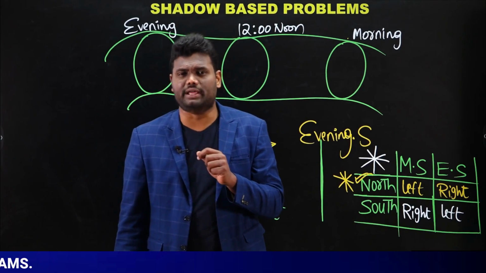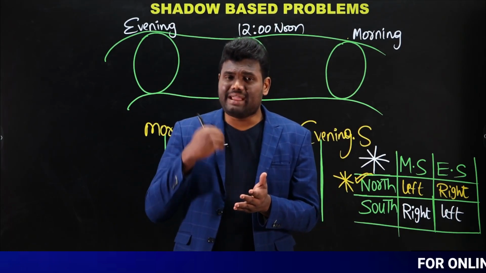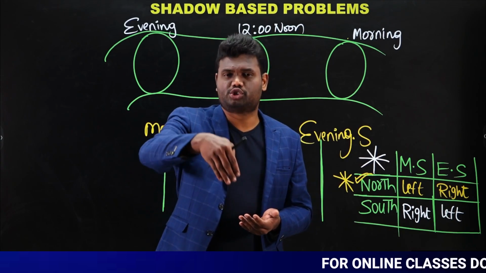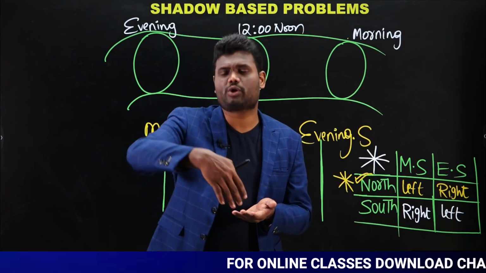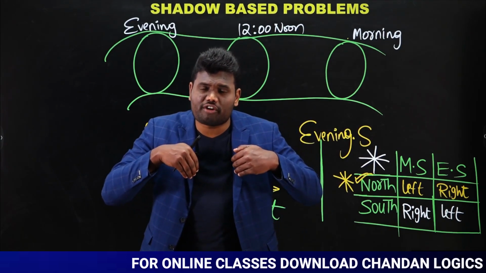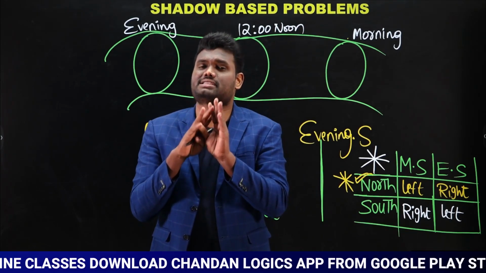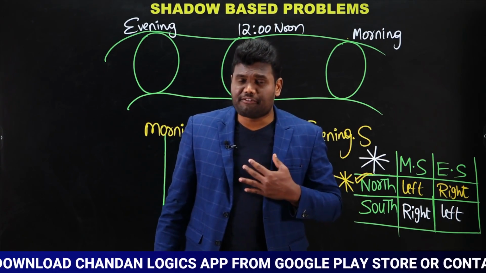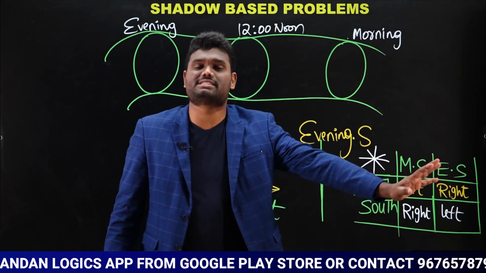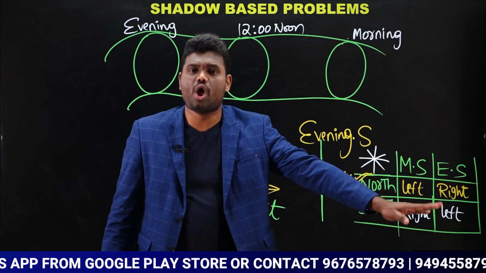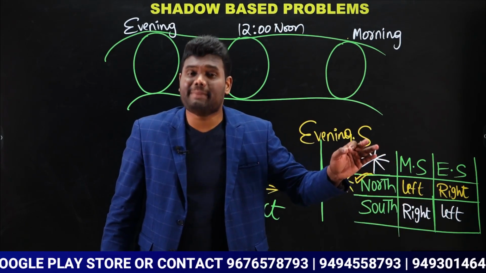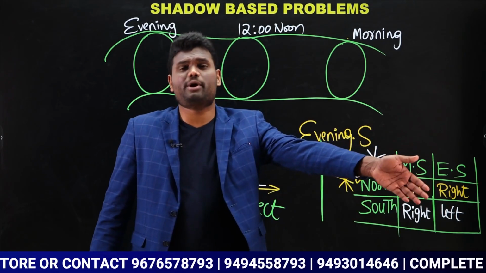Now if you observe carefully, when me and my friend are going for jogging, talking to each other, both of us are traveling in the same direction. Yes or no? As both of us are traveling in the same direction, when I say I found my friend's shadow on my left hand side, it means that my shadow also will be on the left hand side.